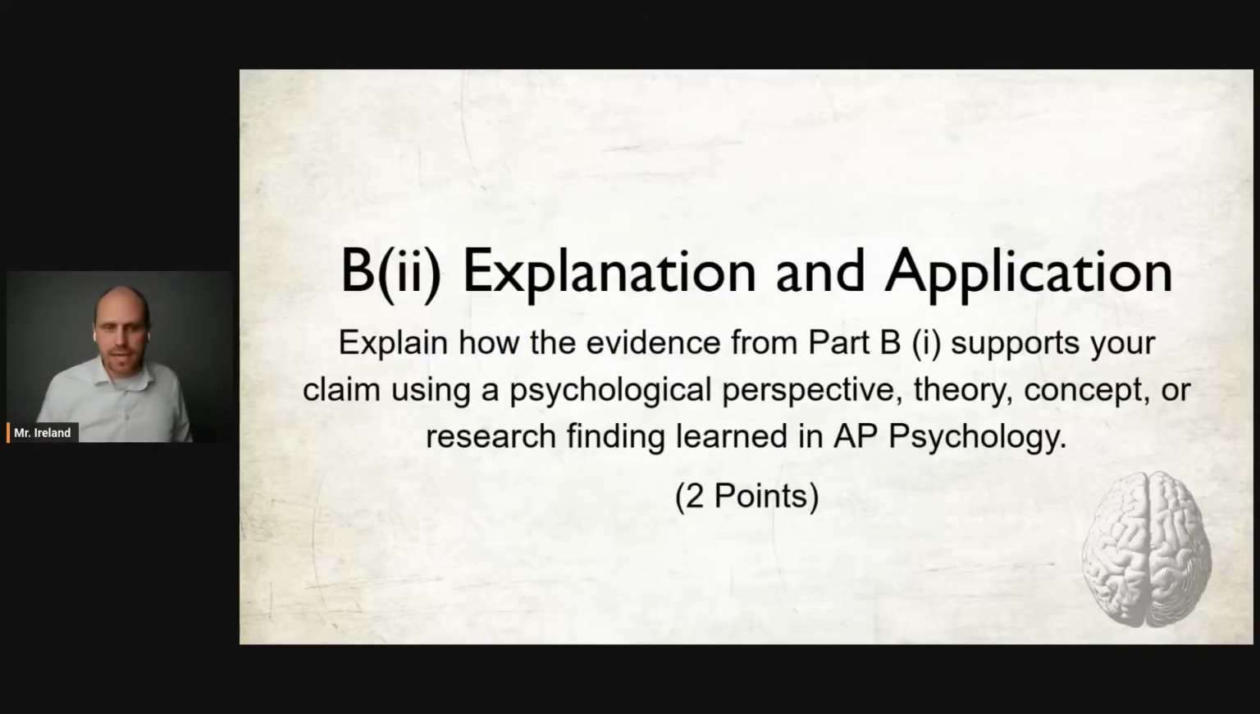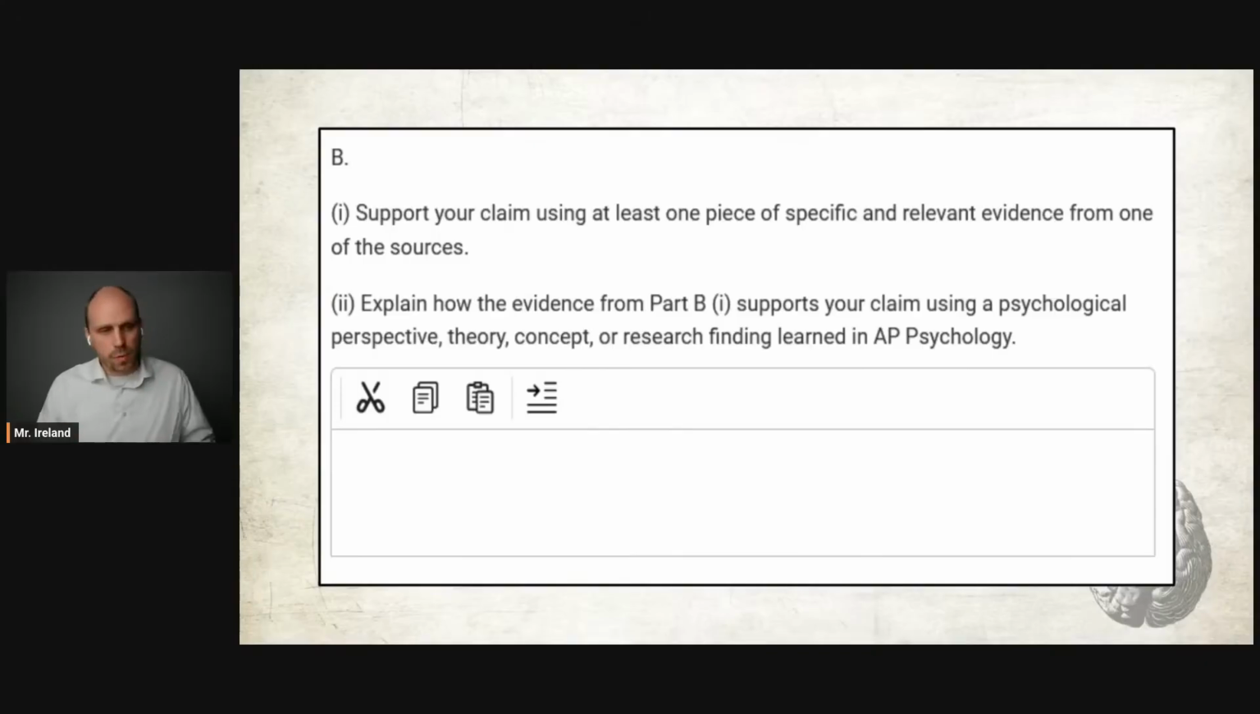For B2, this is the explanation and application. Explain how the evidence from B1 supports your claim using a psychological perspective, theory, concept, or research finding from AP Psychology. Heads up, when you respond to the EBQ, you're going to receive 3 text boxes, part A, part B1 and B2, and part C1 and C2. So just a heads up, B1 and B2 are in the same text box, and later on, C1 and C2 are in the same text box. So don't miss answering B2 thinking there should be another text box.